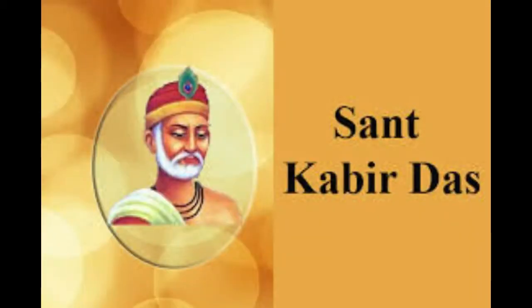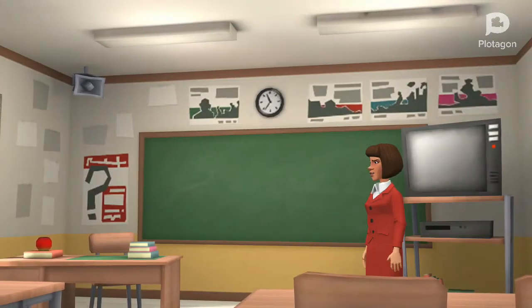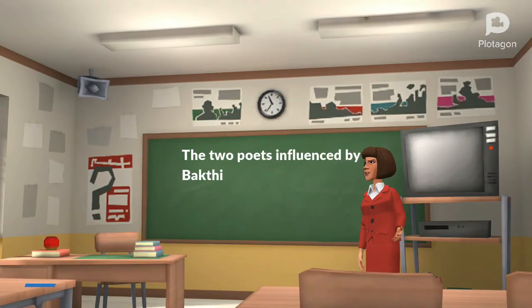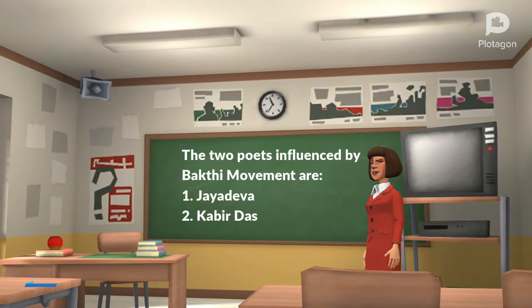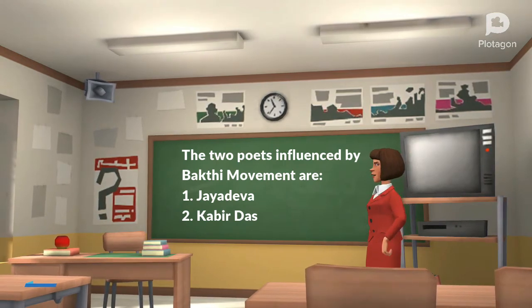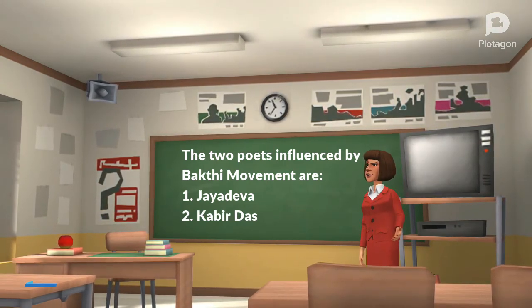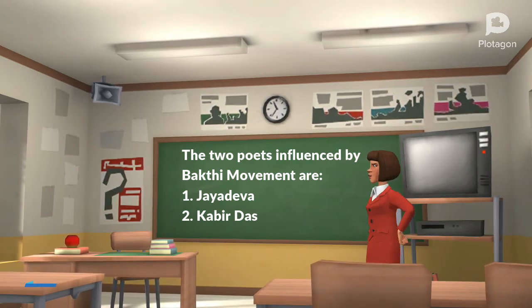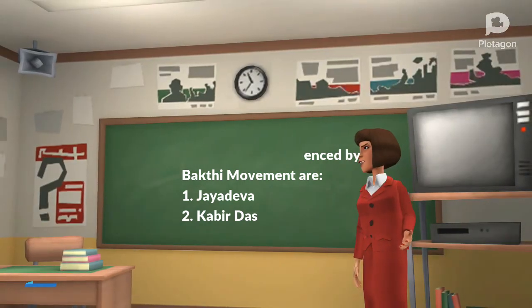During the 15th century, Kabir Das, a mystic poet, also influenced the Bhakti movement. So the two poets who were influenced by the Bhakti movement, who are they? Jayadeva and Kabir Das. Don't forget. Who are the two poets who were influenced by the Bhakti movement? They are Jayadeva and Kabir Das.